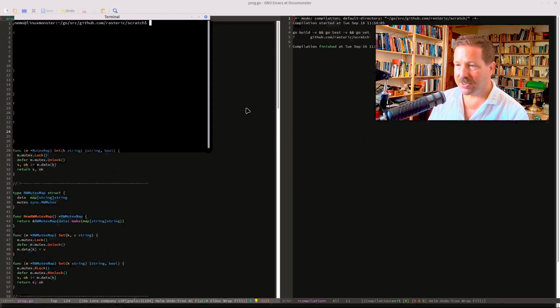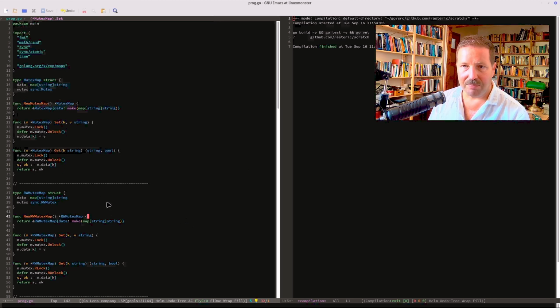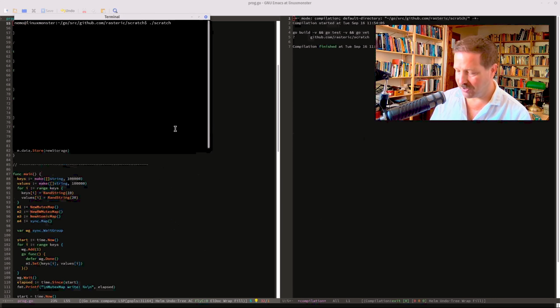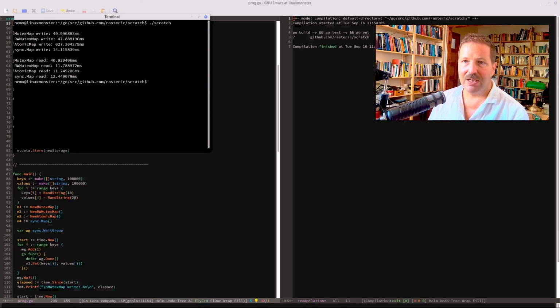Let's compile this and run it. And you will see the surprise here soon. By the way, I also test sync map, of course. That's something I should have mentioned in the beginning because that's where the surprise comes in. So, not very surprising is that atomic map write is very slow. Of course it is. It has a higher complexity.